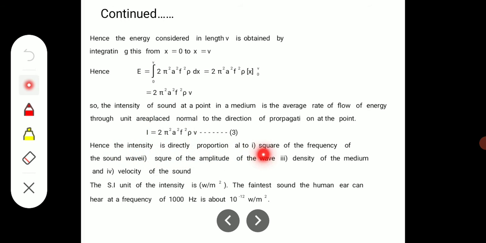Hence, the intensity is directly proportional to the square of the frequency of the sound, the square of the amplitude of the wave, the density of the medium and also the velocity of the sound. So this is the expression for the intensity, which is directly proportional to a square, f square, rho and v. The SI unit of intensity is the watt per meter square. The faintest sound the human ear can hear at a frequency of 1000 hertz is about 10 raised to minus 12 watt per meter square.